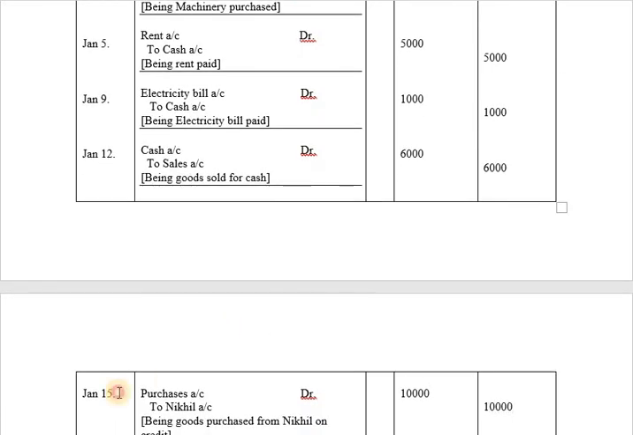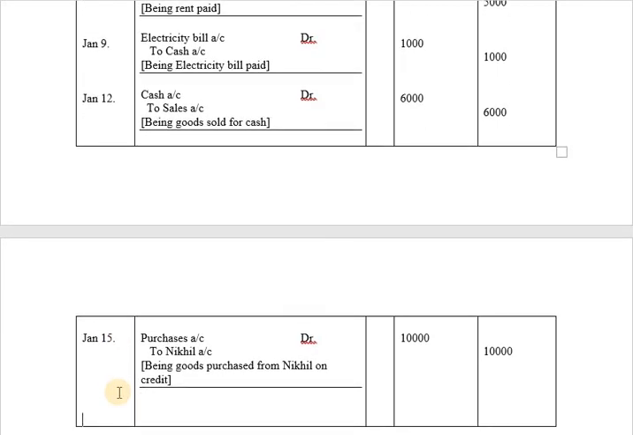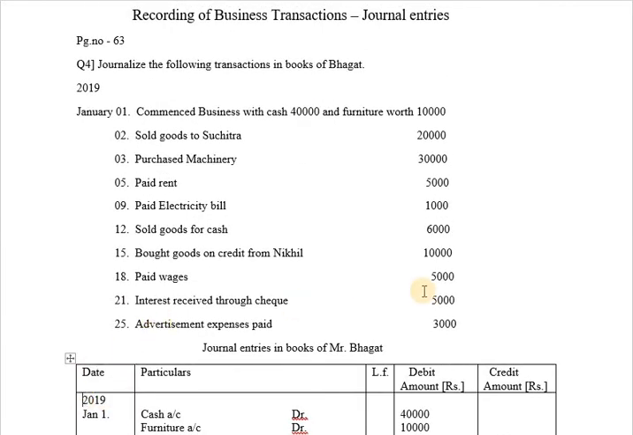Next, after January 15, we have another transaction on January 18, and the transaction is paid wages worth 5,000. Wages means it is the remuneration paid to the laborer. So paid wages, it is an expenditure to the business and cash is going from the business.